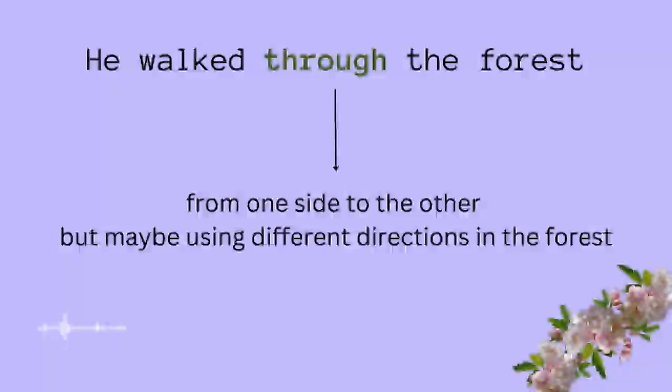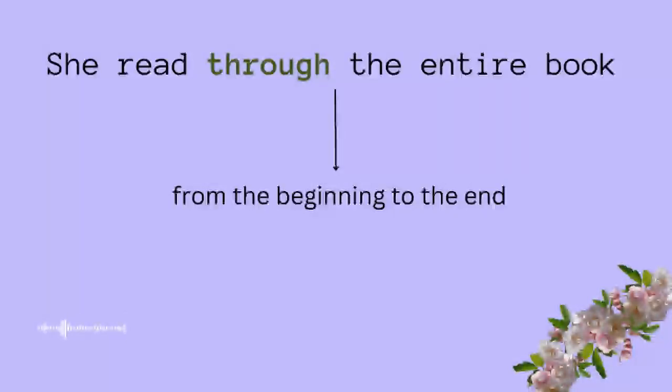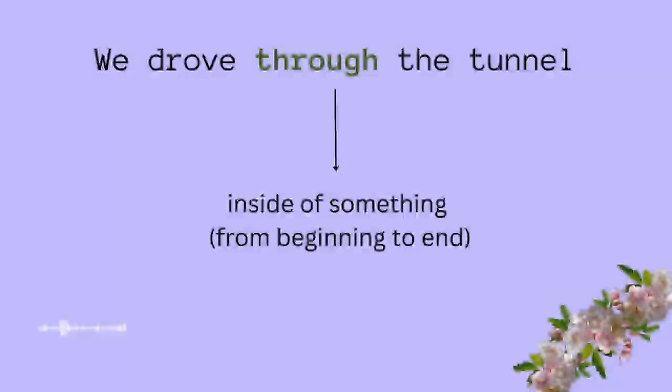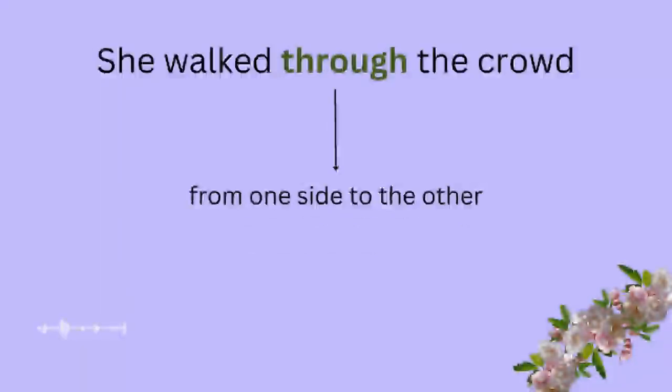Let's have a look at another example. She read through the entire book. She read through. That means she read from the beginning to the end, through the entire book. We drove through the tunnel. Through the tunnel, that means inside the tunnel, like from the beginning of the tunnel to the end. She walked through the crowd. Through the crowd, that means from one side to the other. But that doesn't mean she walked in one direction. Maybe she used different directions, but still from beginning to the end.